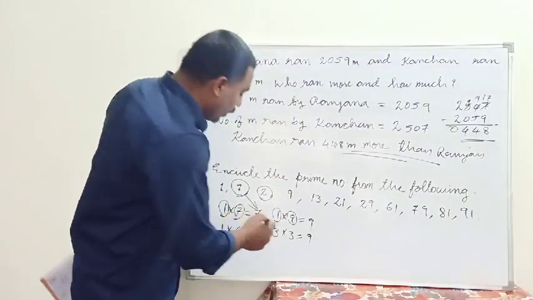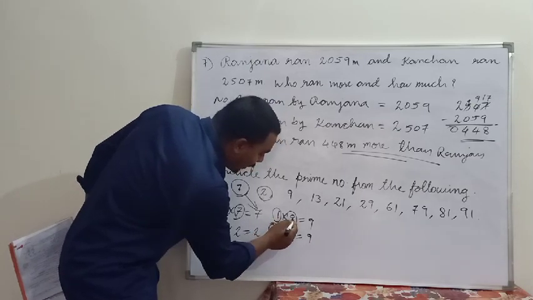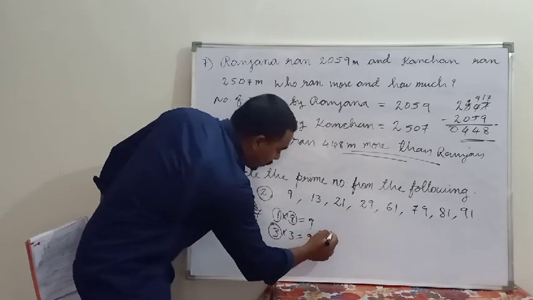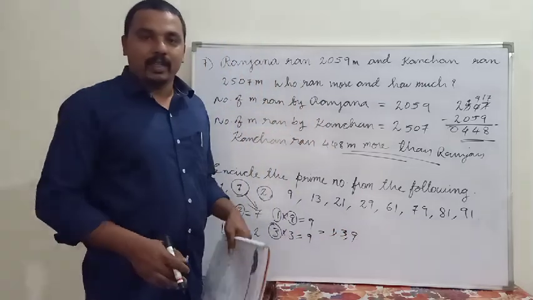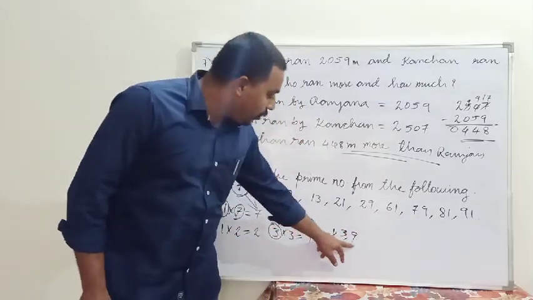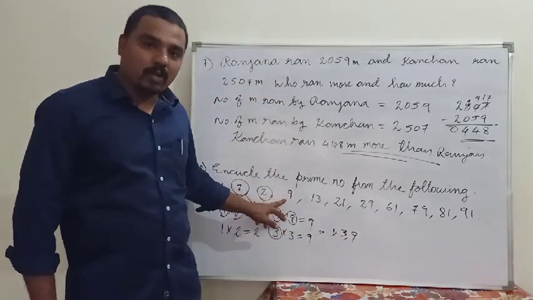9. Very good. See, 3 into 3 is equal to 9. So 1, 9 and 3, having three factors: 3, 1, 3 and 9. Understand? So having more than two factors, this is not a prime number, this is a composite number.